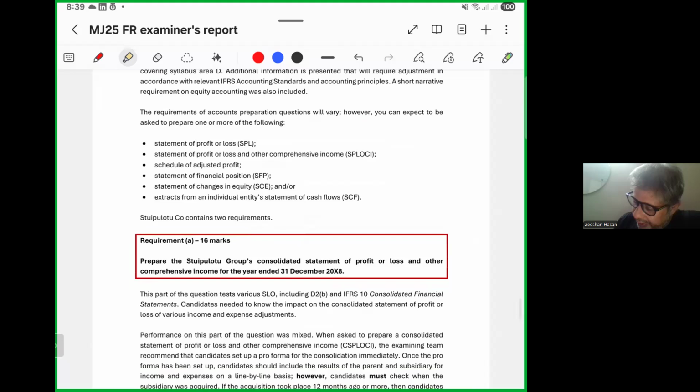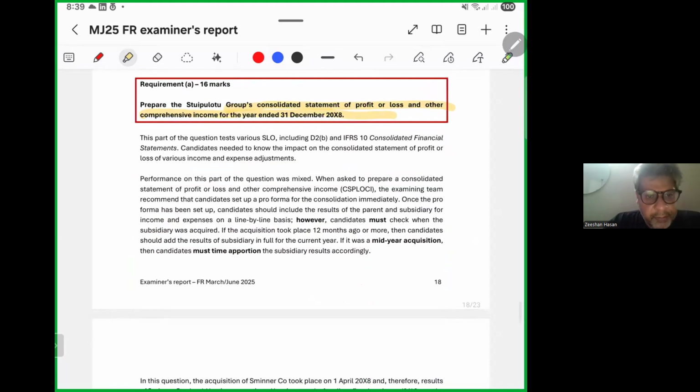16 marks: prepare the consolidated statement of profit or loss and other comprehensive income for the year ended. This part of the question tests various IFRS 10 points and the impact on the consolidated statements. The performance on this part of the question was mixed.